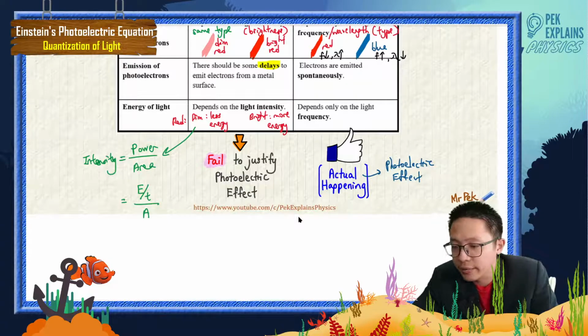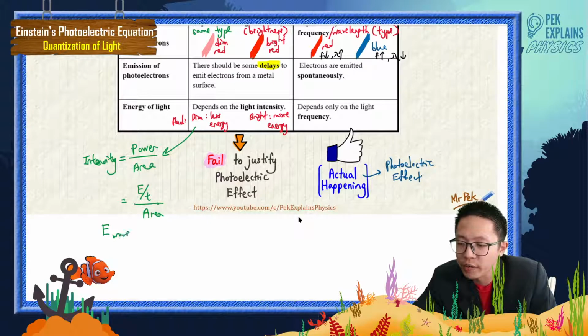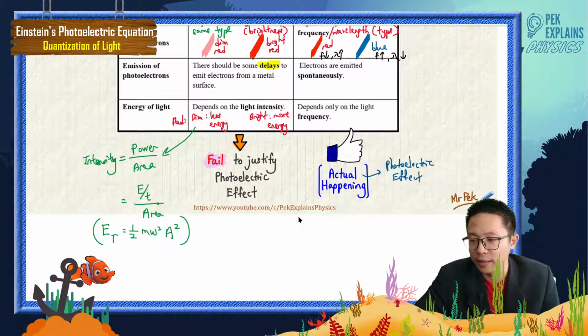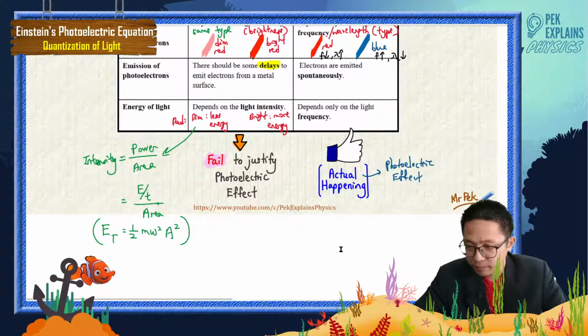And the total energy for a wave, do you still remember? The total energy, we learned, is half m omega square amplitude square. Okay? So you see that?